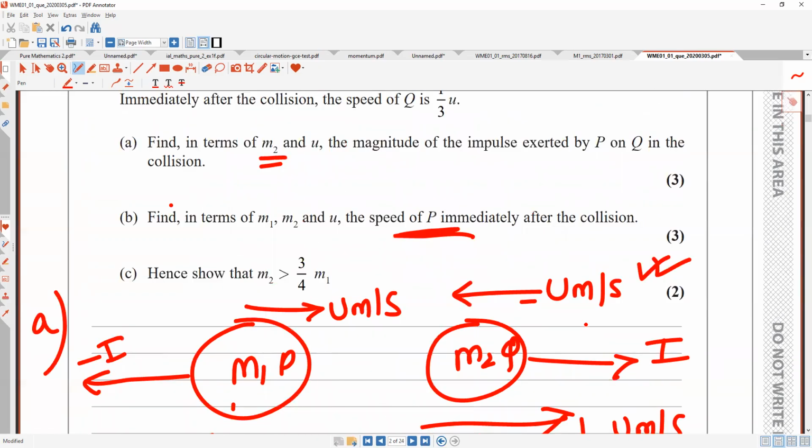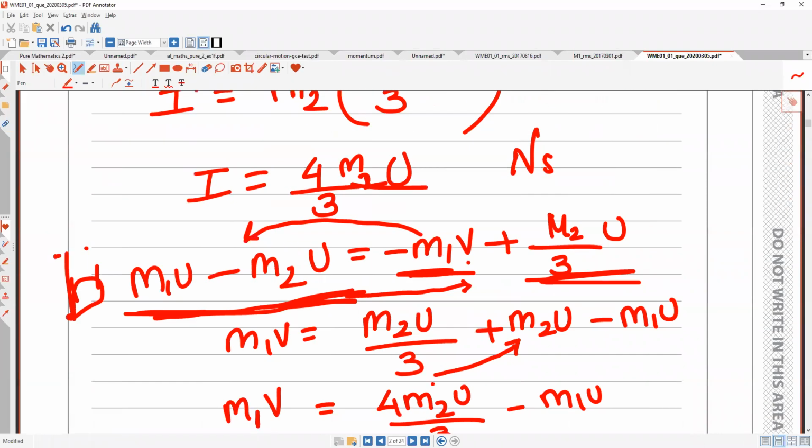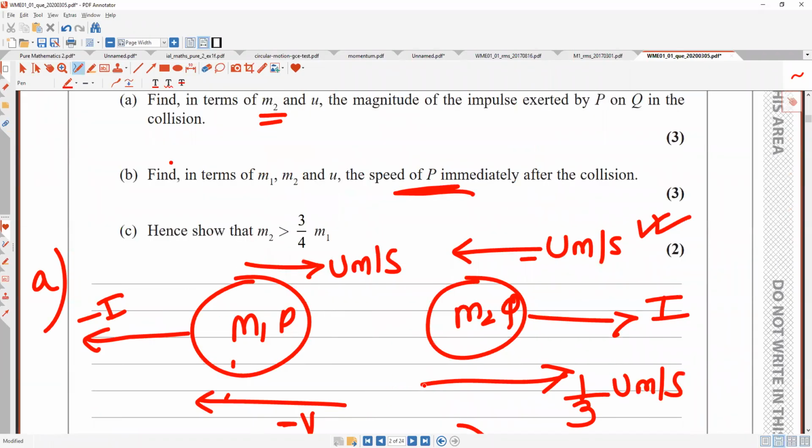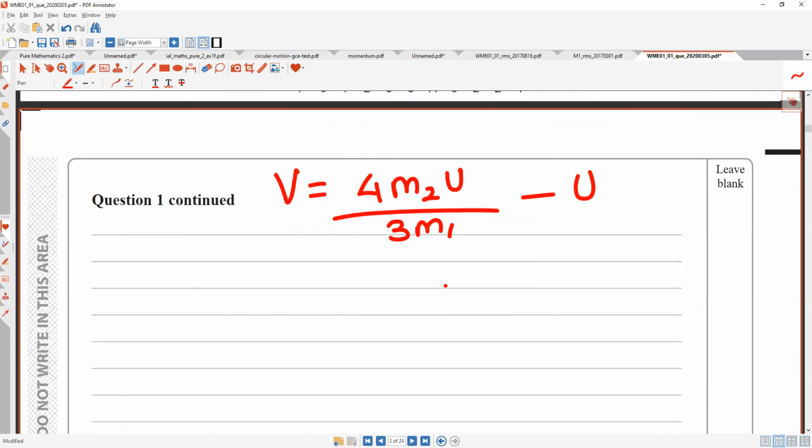I hope everybody over there understood the B part. Jan 2020, revise it. Then they said, hence show that m2 is greater than 3/4 of m1. m2 is greater than 3/4 of m1. Okay, m2 is greater than 3/4 of m1. Let me pause the recording and see about it. M2 is greater than. You know what? Let me do LCM of it.